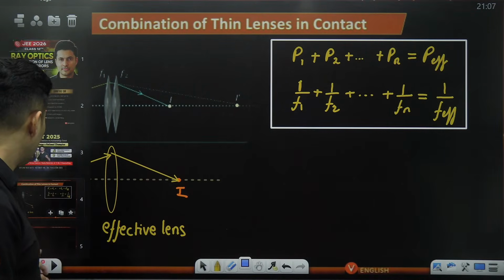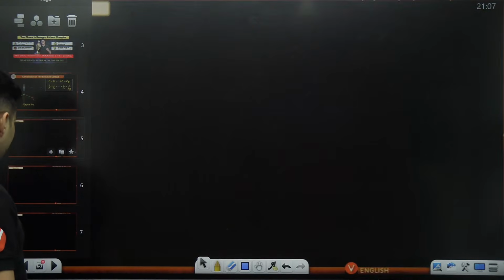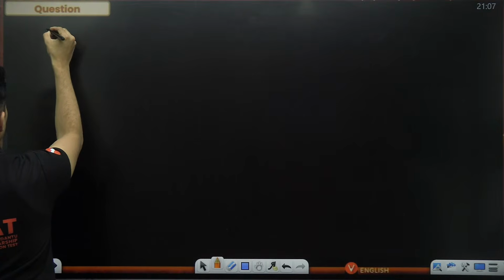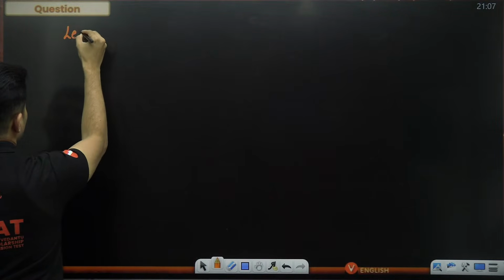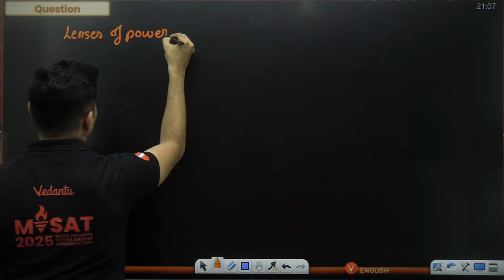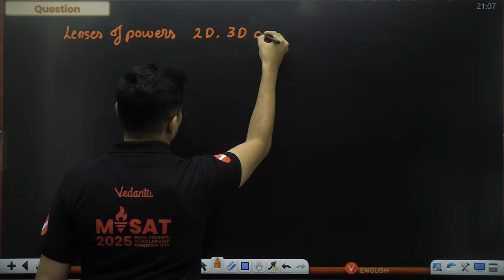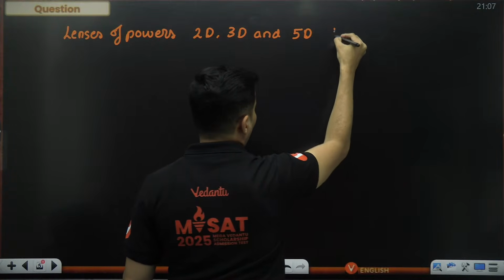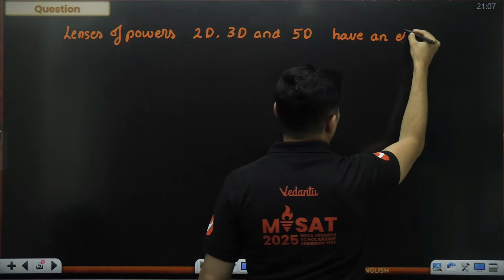So let's solve some questions. Imagine I tell you the following lenses of powers 2 diopters, 3 diopters, and 5 diopters have an effective focal length of how much?